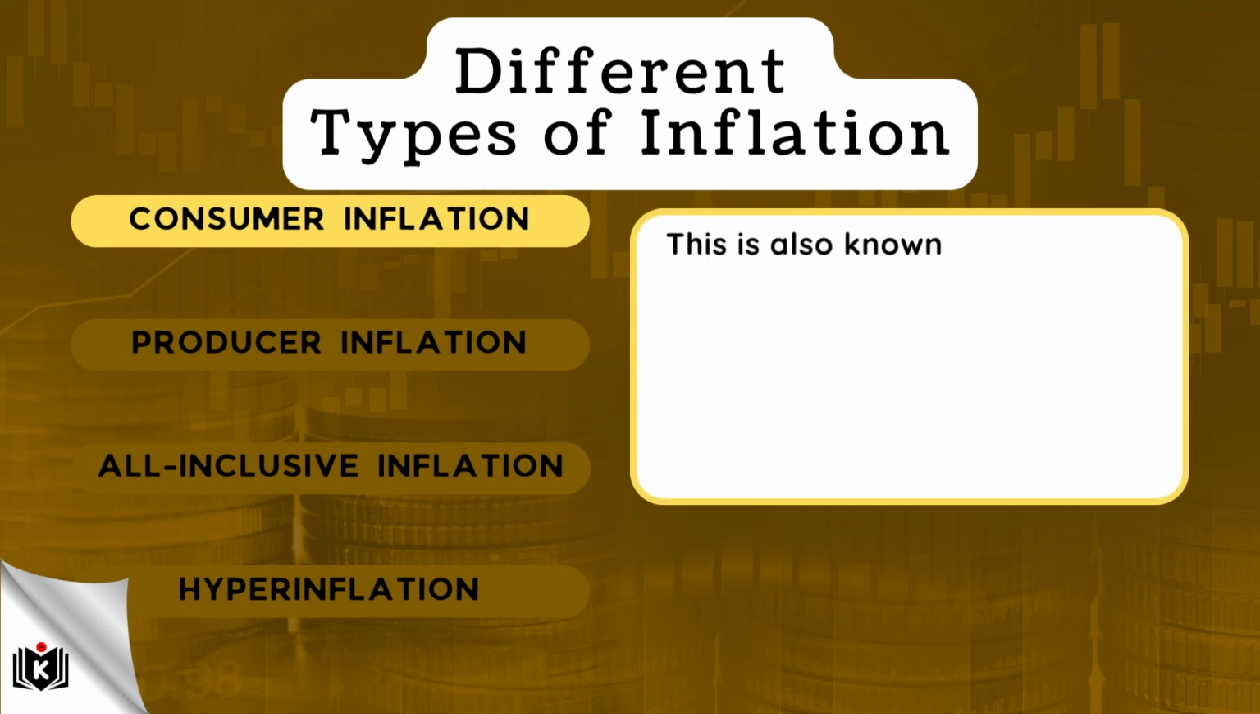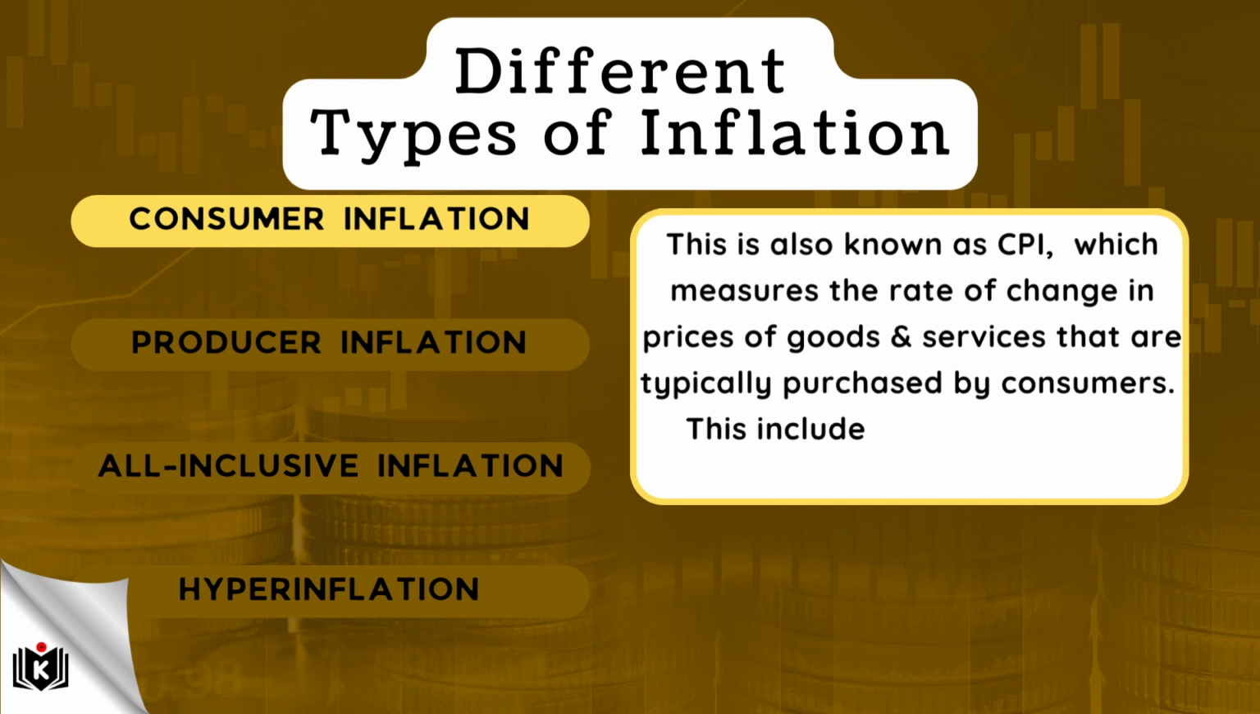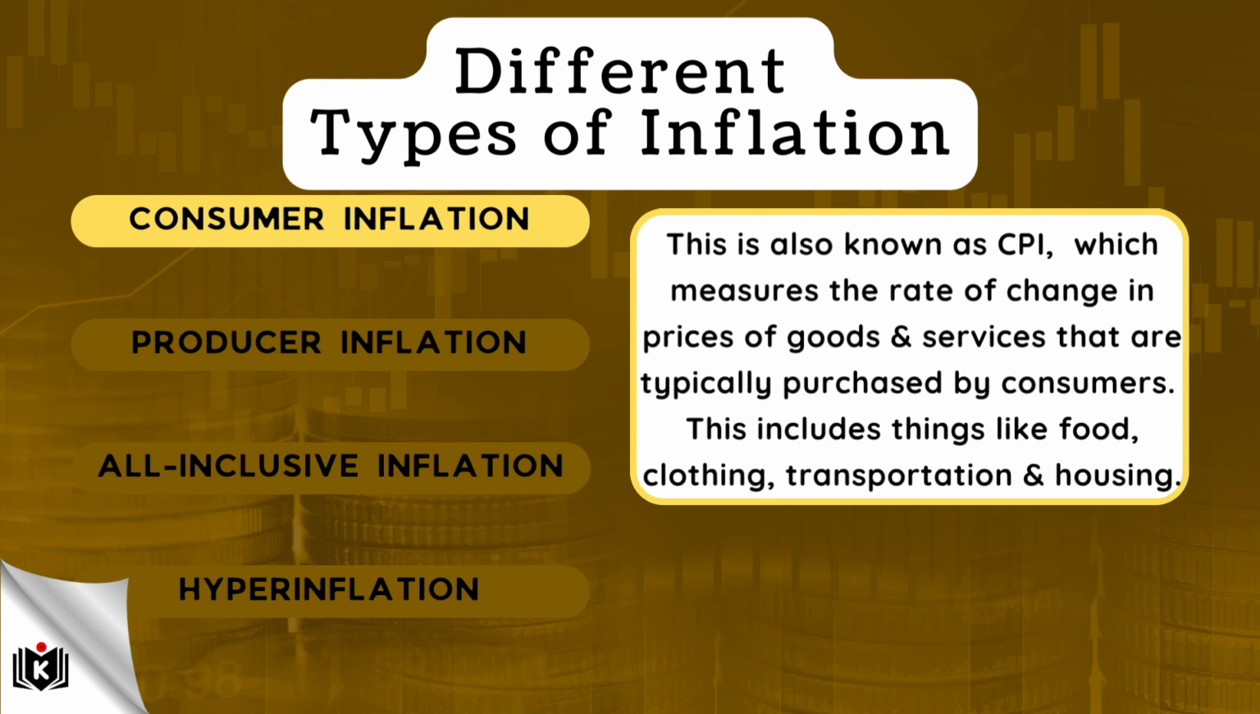This is also known as CPI, which measures the rate of change in prices of goods and services that are typically purchased by consumers. This includes things like food, clothing, transportation, and housing.